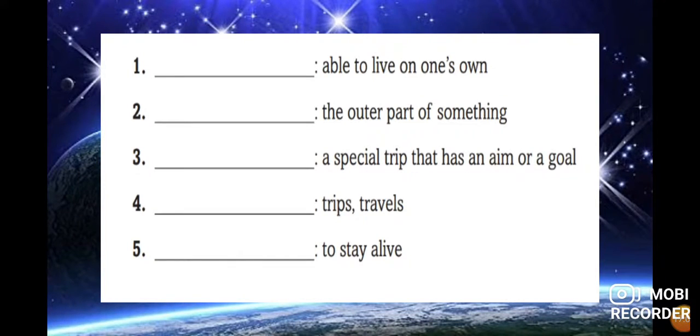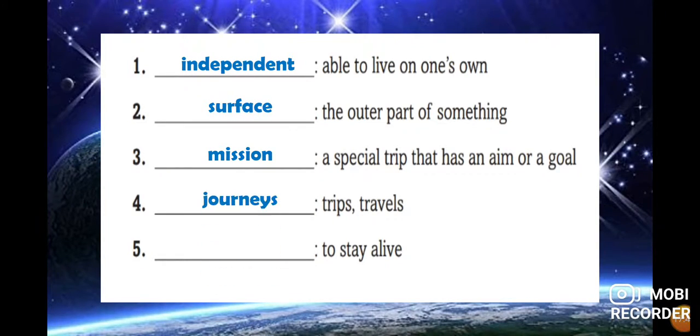Number one, able to live on one's own. What is this one? This one is the definition. What is the word? In this case it is independent, able to live on one's own. The other, the outer part of something. What is that? This one is the surface, the outer part of something. Number three, a special trip that has an aim or a goal. What is this one? In this case it is mission. Trips and travels, okay, journeys. These three words are synonyms.